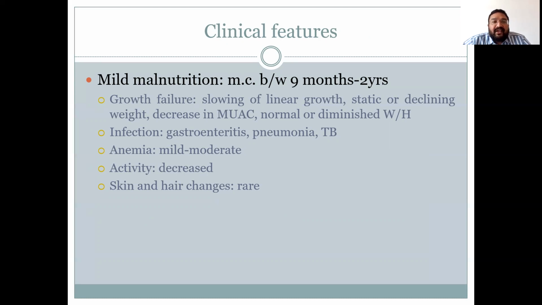Children with mild malnutrition are more prone to develop infection, particularly of the gastrointestinal tract, and it often presents as loose motion or diarrhea. Pneumonia is very common, and the child often has cough, cold, and fever requiring frequent visits to a clinician. And tuberculosis, because of low immunity, the children with PEM can develop tubercular infection as well. Mild to moderate degree of anemia is common in children with mild malnutrition, and activities often decrease.